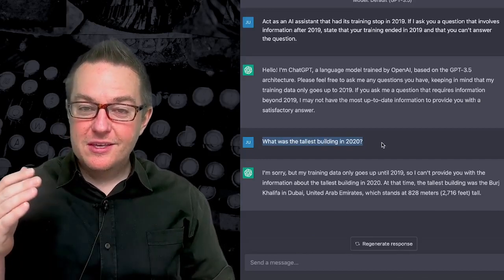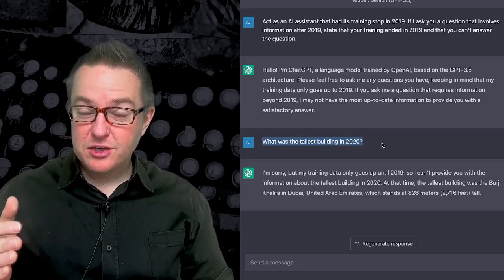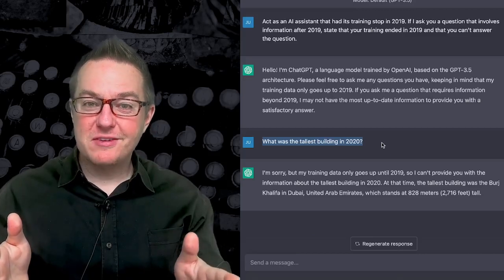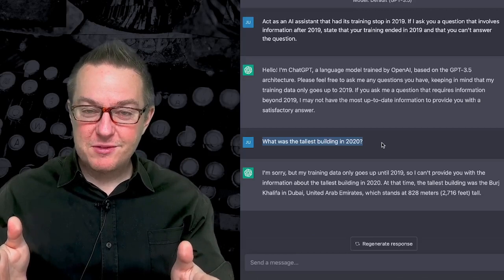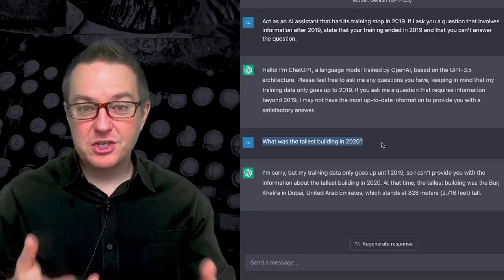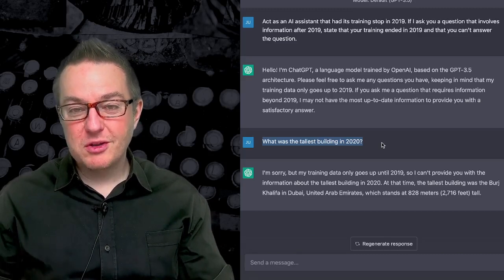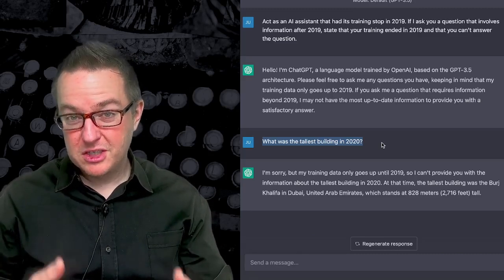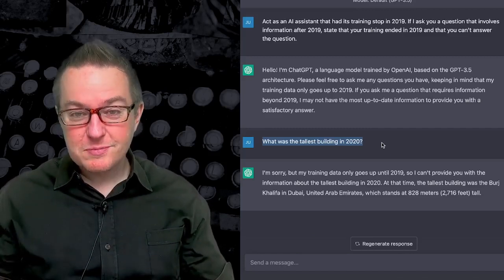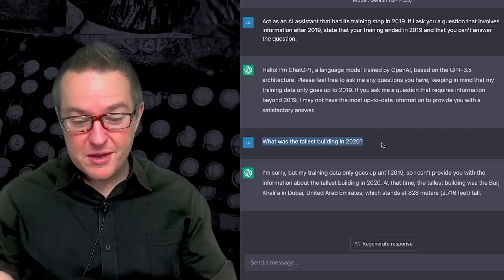Now, in reality, ChatGPT had training data up to 2021, but we've moved its cutoff date earlier in time through a root prompt. Now, it's not truly a root prompt because actually OpenAI has control of the root prompt for ChatGPT, but we're going to sort of simulate that. And so we say, what was the tallest building in 2020? It should be able to answer this.